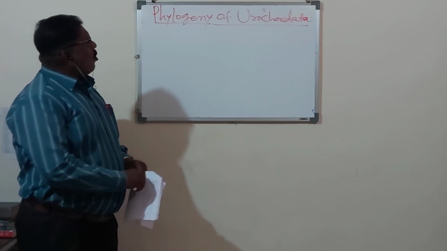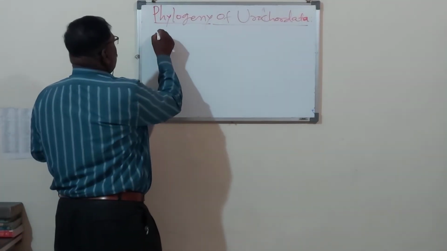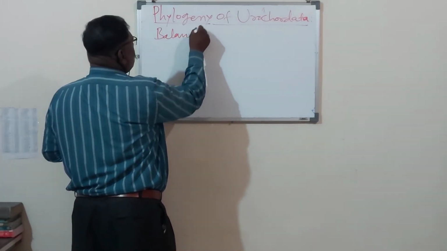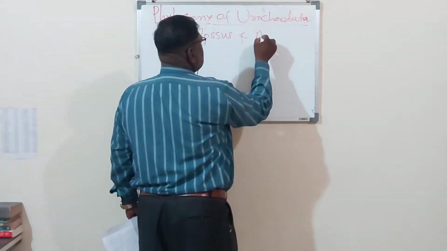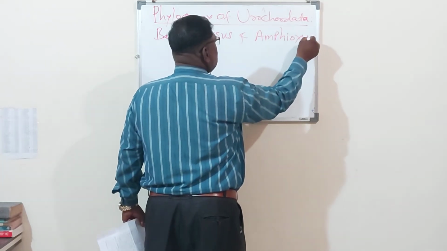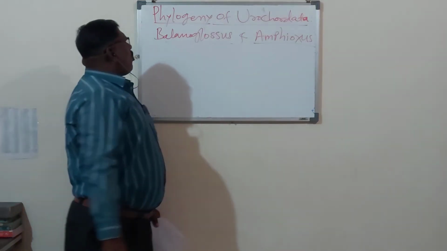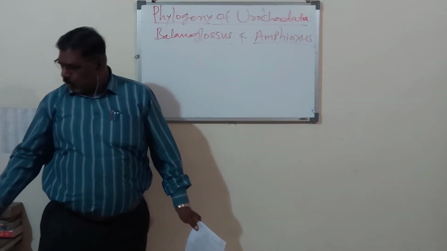So urochordata animals have phylogeny with balanoglossus and amphioxus.